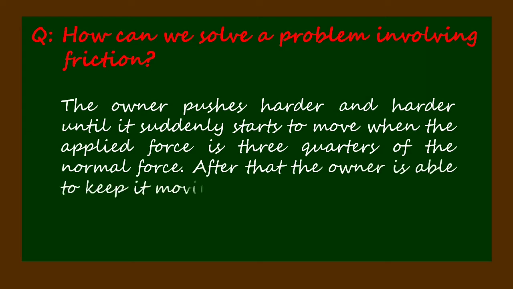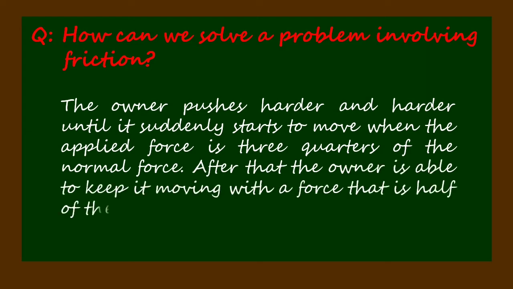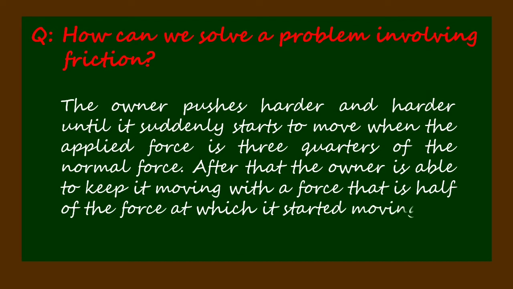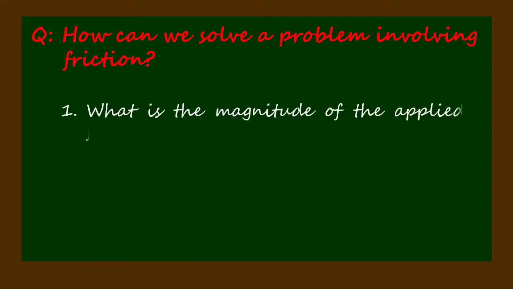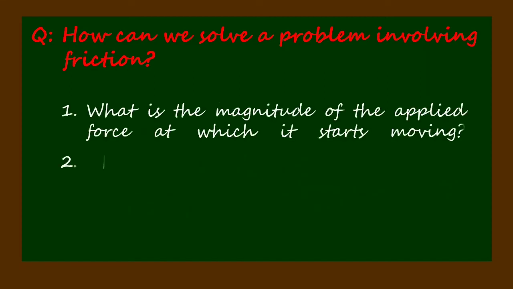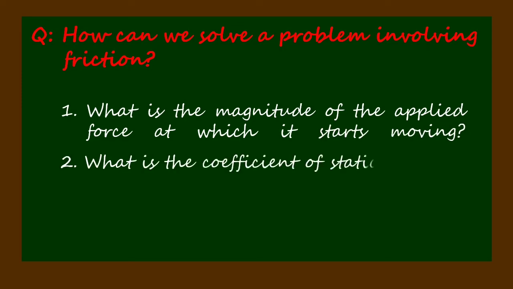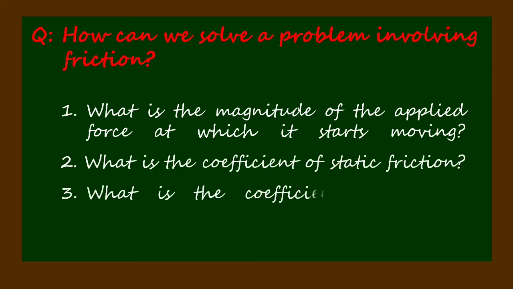After that, the owner is able to keep it moving with a force that is half of the force at which it started moving. What is the magnitude of the applied force at which it starts moving? What is the coefficient of static friction? What is the coefficient of kinetic friction?